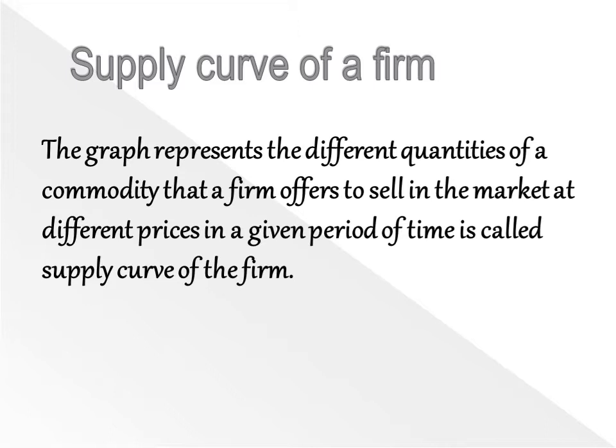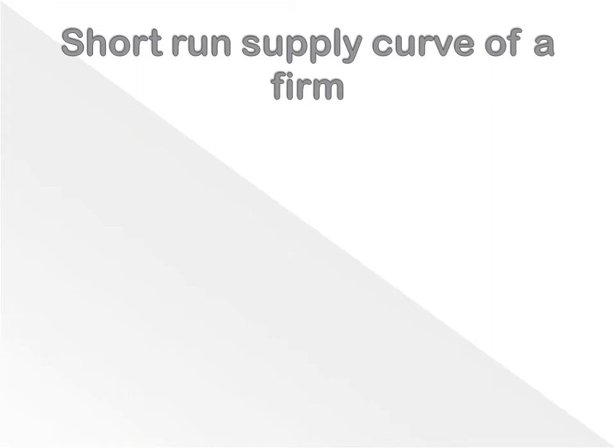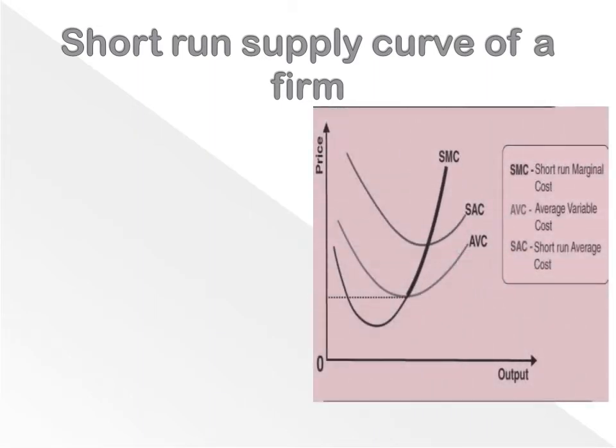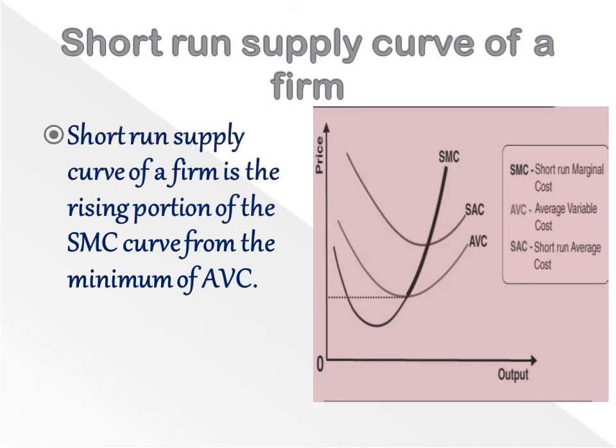We have short run and long run supply curve. Short run supply curve of a firm. This is the graph of short run supply curve. You can see short run marginal cost, average variable cost and short run average cost. Short run supply curve of a firm is the rising portion of the SMC curve from the minimum of AVC. So this is our supply curve, short run supply curve.